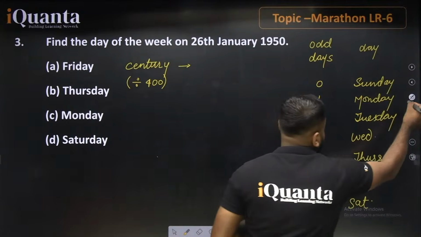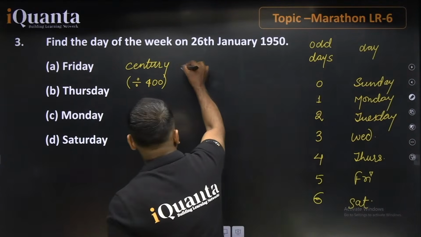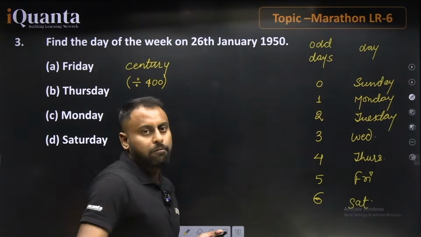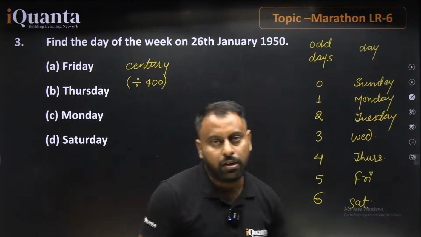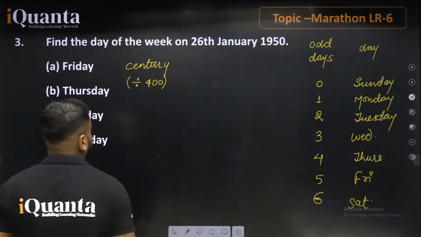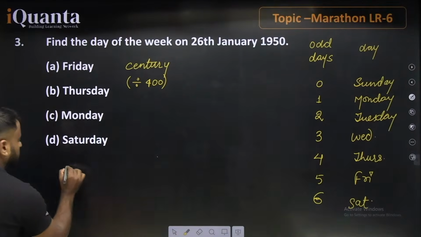So considering the very first part, let's move to century years. You will divide it by 400. Why 400? Because we know that every 400th year will be a leap year. So what happens here is, if we talk about the entire portion here, 1950, on dividing 1950, what happens?